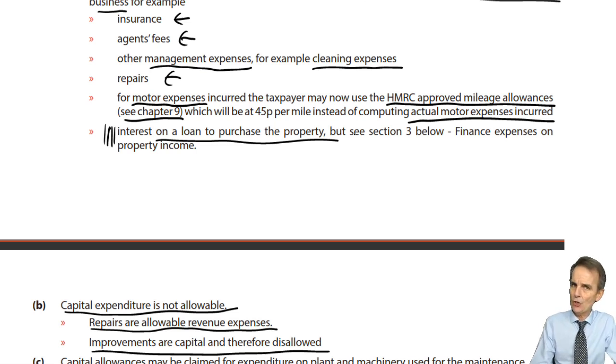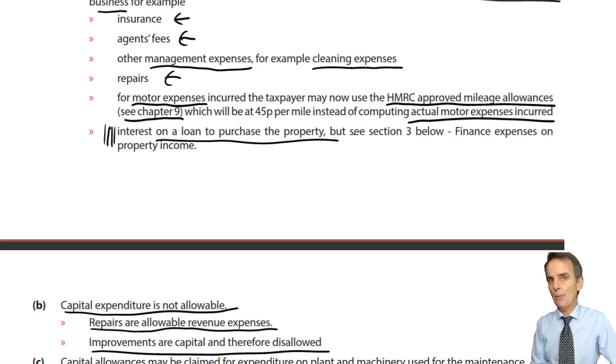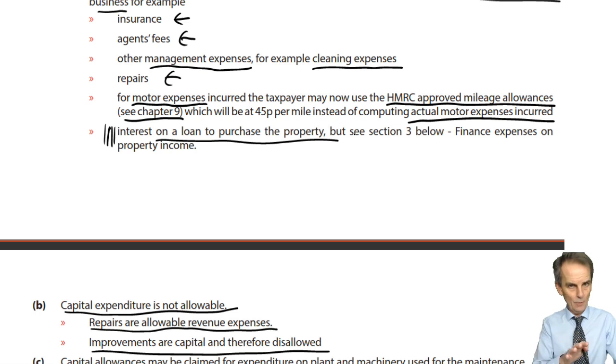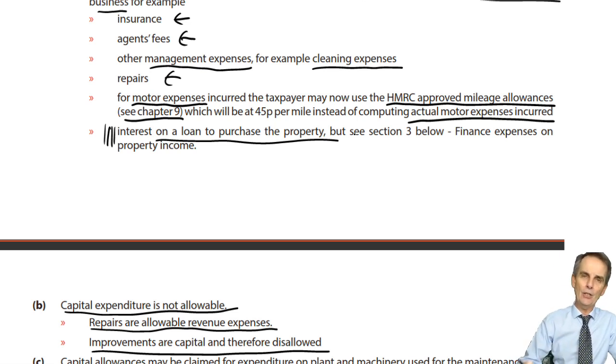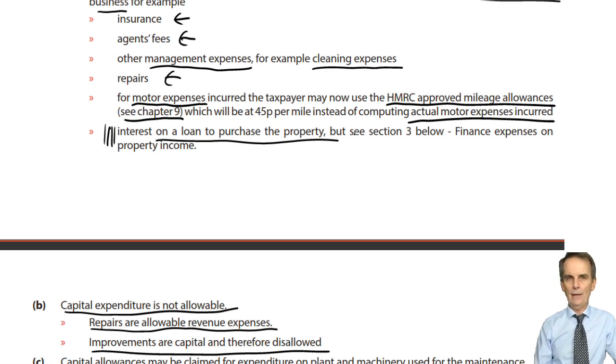But that changed from the 17-18 tax year and has changed again. It's a progressive change that we'll talk about in a moment's time, that now has to be put through. So we don't now get all of the expense allowed against the rental income, the cash received. Not all of it now goes through. How that works, we'll see in section 3 below.